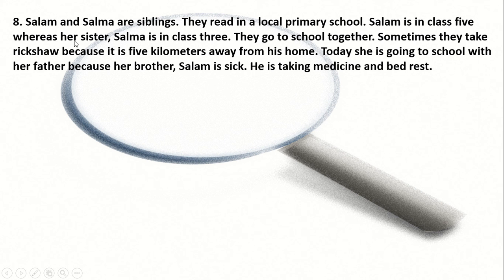I think you have found the problem here. Her sister. Salam is male. How could it be her? Salma is in class 3. They go to school together. Sometimes they take rickshaw because it is 5 kilometers away from his home. Today she is going to school with her father because her brother Salam is sick. He is taking medicine and bed rest.